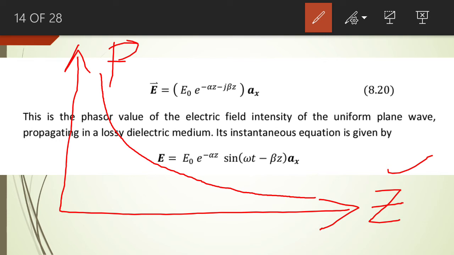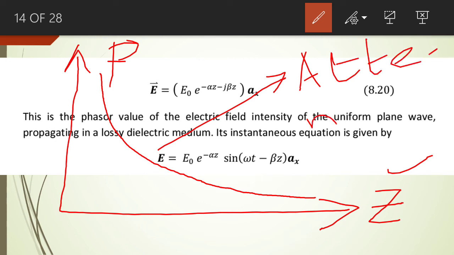This phenomenon is known as attenuation. So this graphical relationship gives you the attenuation of the wave. The signal will attenuate with respect to the distance traveled by the wave.